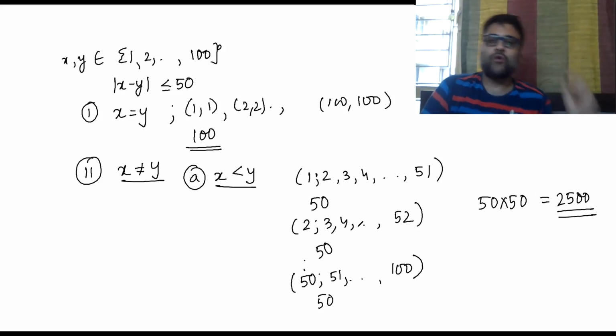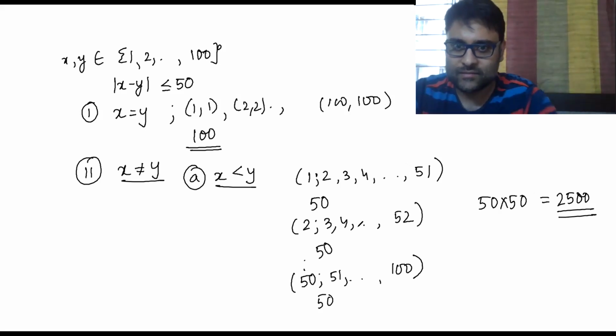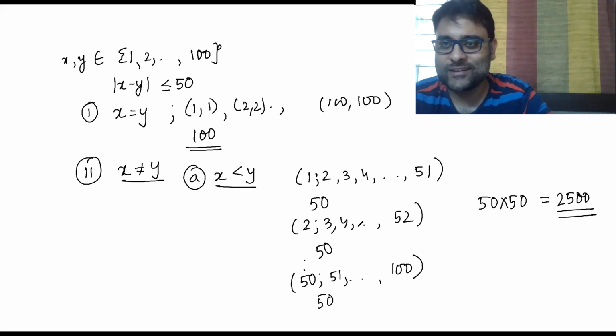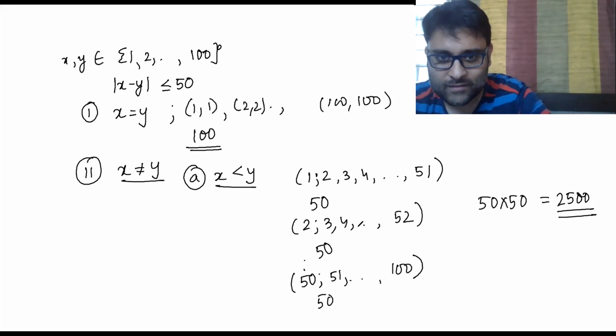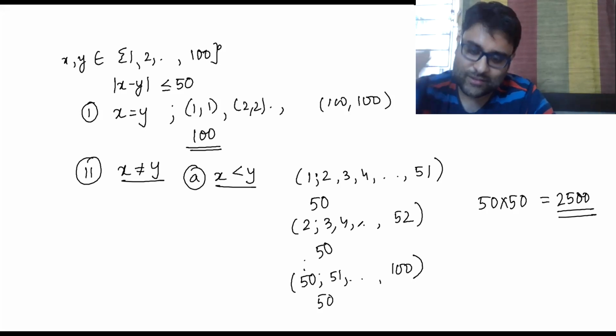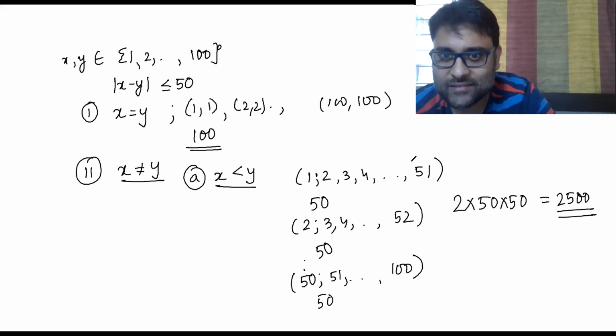Now, I only considered the case 1, 3. I did not consider the case 3, 1. So this will be multiplied by 2. Why multiplied by 2? Because this was x less than y.